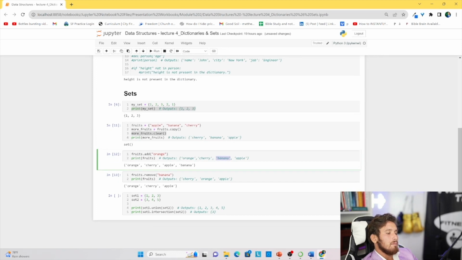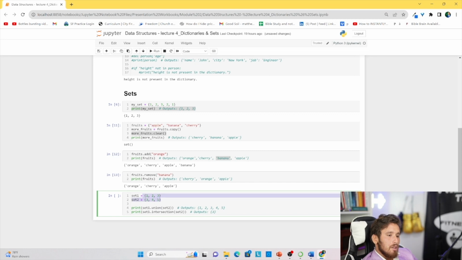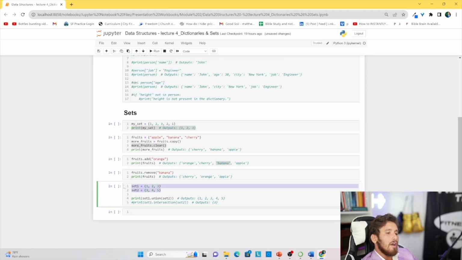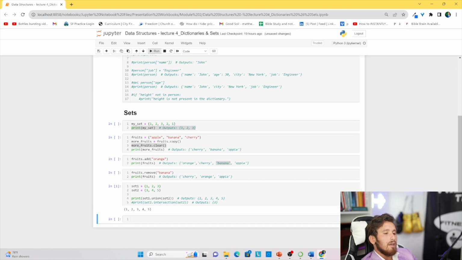Now let's take a look at some other methods that are a little bit more complicated in a sense, but not too complicated. First we have union. What it's going to do is combine the two sets. If you can imagine two Venn diagrams, we know that the only thing that's overlapping is the 3. So we're going to have 1, 2, 3, 4, 5, since sets only allow you to have unique values. Let's press run. Since we were able to do that union on set 1 and set 2, we were able to combine both sets.